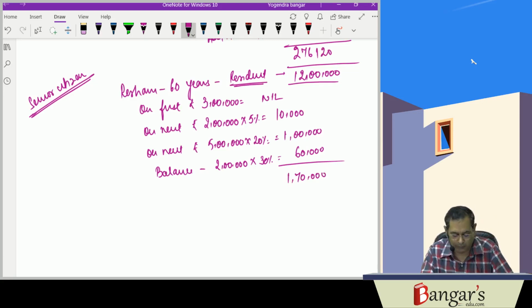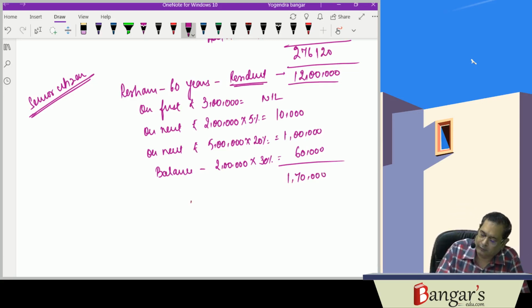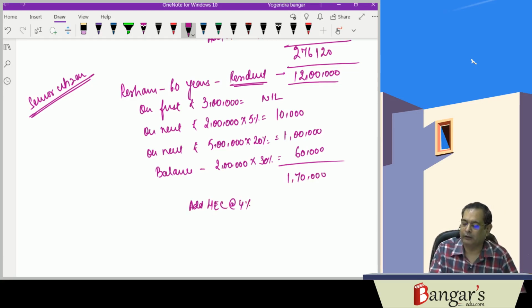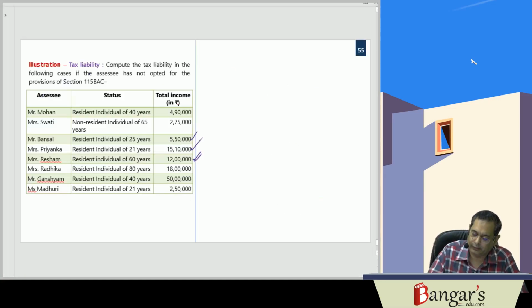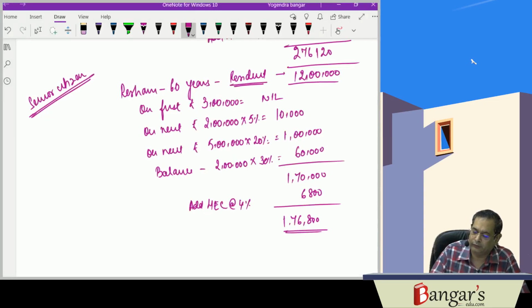Then we add HEC at rate of 4%, that is 6,800. So total tax works out to be 1,76,800.